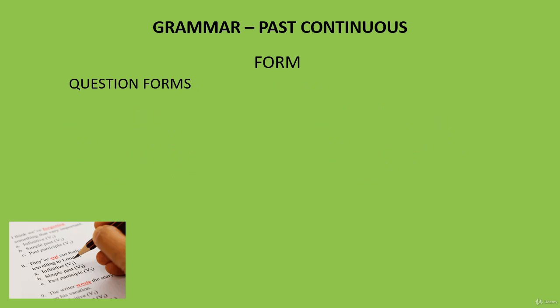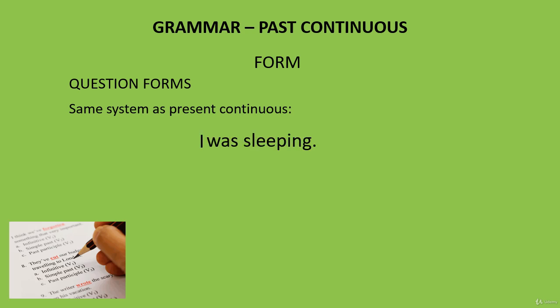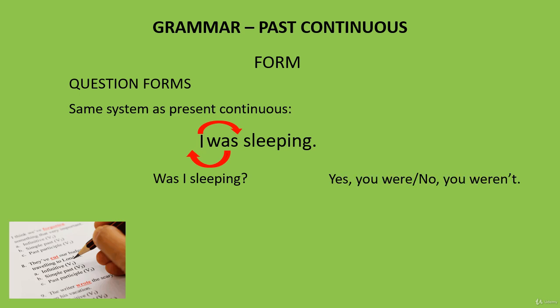How do we ask questions in past continuous? Again, it's very similar to the present continuous. For yes/no questions, we simply change the positions of the subject and the was or were. So, I was sleeping becomes, was I sleeping? And the short answers are, yes you were, or no you weren't.